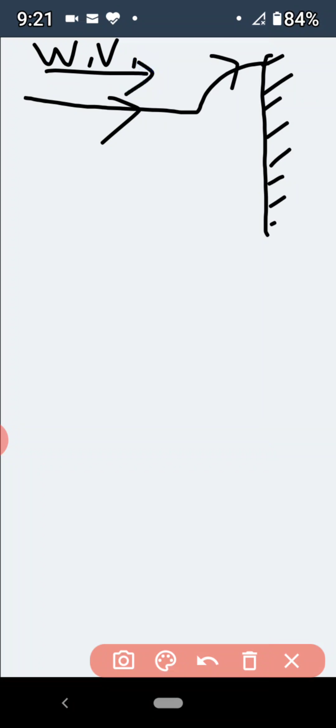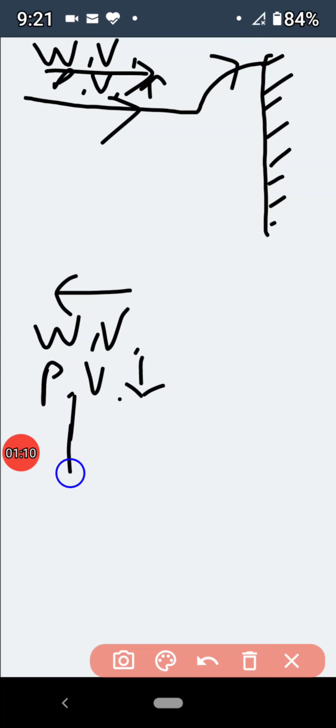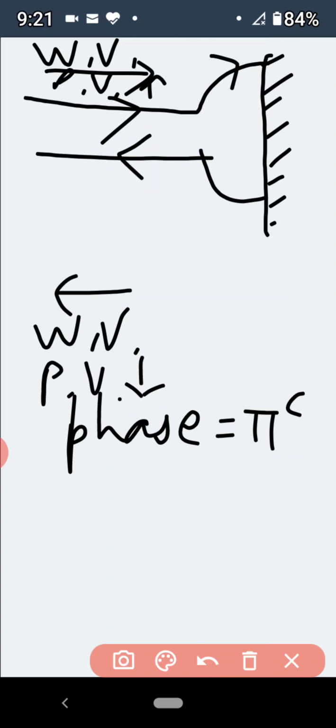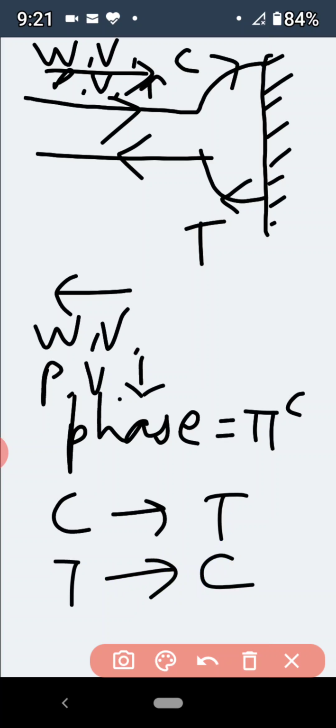Wave velocity is reflected, particle velocity is also reflected because particles of that denser medium are not free to vibrate. Phase change of pi radian takes place and therefore crest is reflected as trough and trough is reflected as crest. This is the reflection of transverse wave from denser medium.